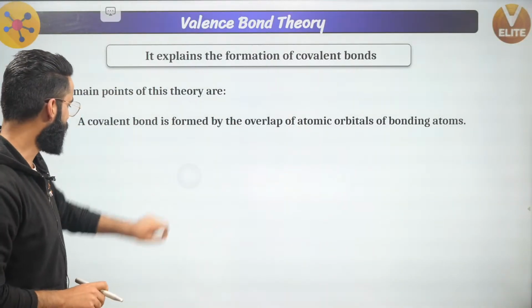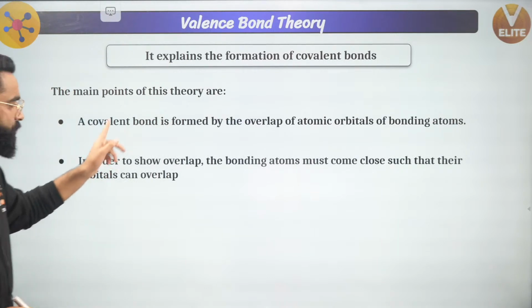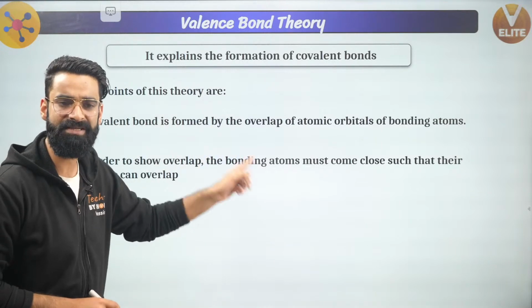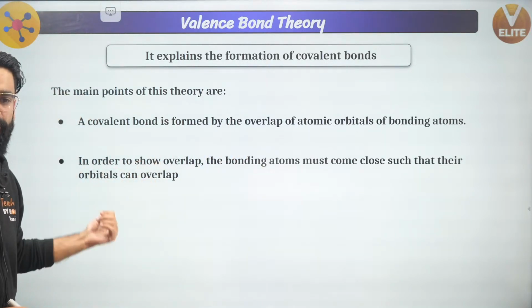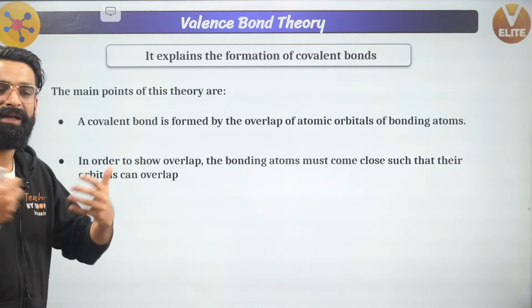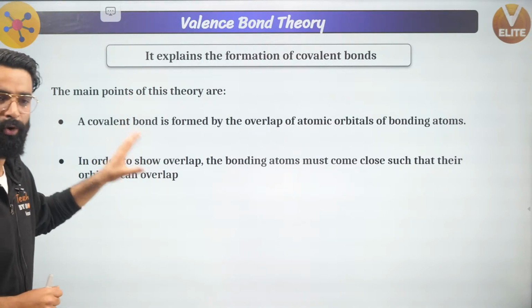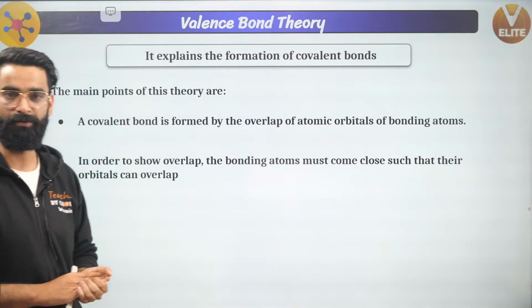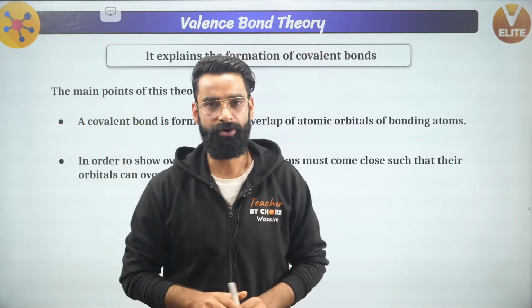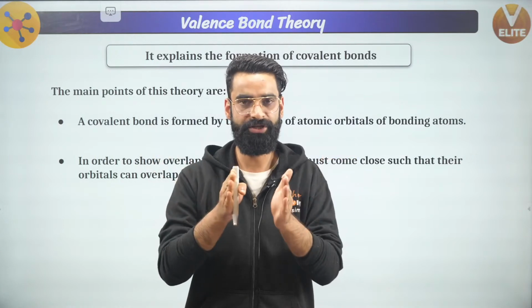Point number two, which I already told you: in order to show the overlap, the bonding atoms must come close such that their atomic orbitals can overlap, such that these atomic orbitals can penetrate into each other, right? This was point number two, which I want you to take note of. So in short, for the covalent bond to get formed, the atoms must approach each other.